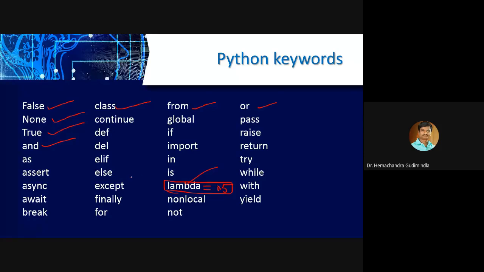It will give an error immediately and you have to rectify that. But if I write lambda in another way, like LAMBDA, yeah, you can use that. The keyword is lambda, but you can write it another way for your understanding purpose. Okay, fine.